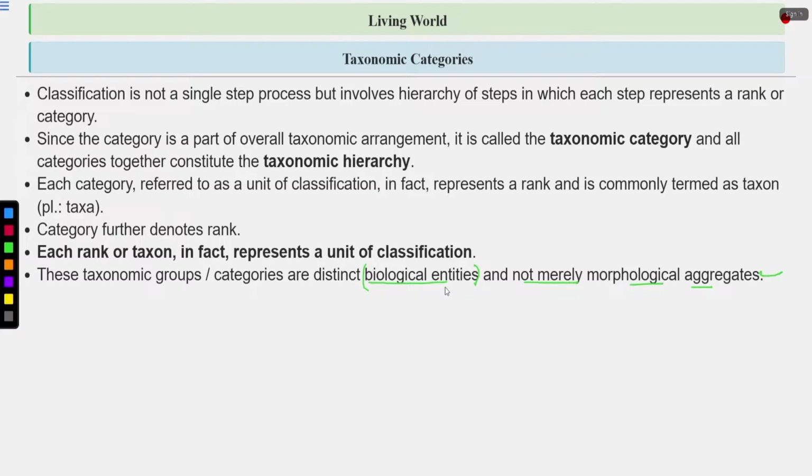They are different groups, real natural groups, which are different in many ways. They are different genetically and in their evolutionary relationships also. So they are different at the genetic level also. The DNA sequence is also different.